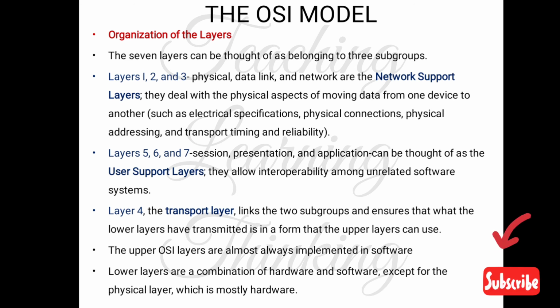And layer 4, the transport layer, links the two subgroups and ensures that what the lower layers have transmitted is in a form that the upper layers can use. The upper OSI layers are almost always implemented in software. Upper layers such as the application layer, session layer and presentation layer are always implemented in software. The lower layers are a combination of hardware and software, except for the physical layer, which is mostly hardware.